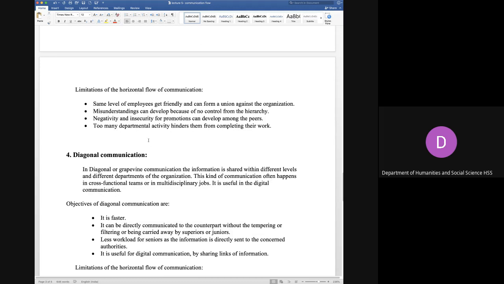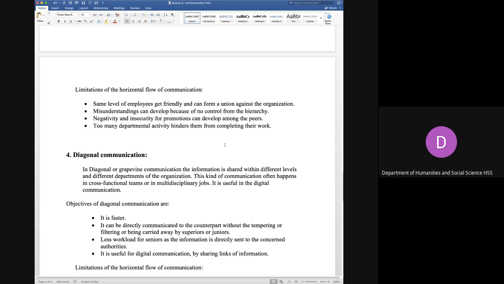Then we have limitations. Sometimes people at the same level get more friendly and they can form a union in an organization. तो किसी कंपनी या इंडस्ट्री में आप देखते हैं कभी कभी यूनियन बन जाती है which always goes against the authorities. So these are the same level of people at the lower level where they come up with their demands, with their requests and with their complaints so much that they form a union because they are of the same level working together. So they form generally a union. So the wisdom of the managers at the top should also be there, that how they can avoid such type of forming a union.